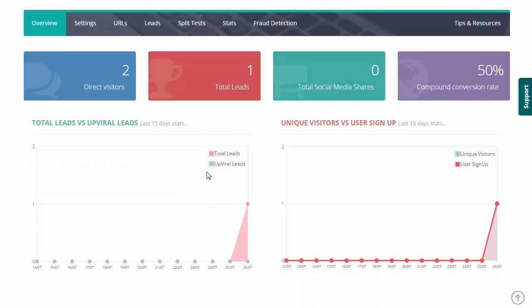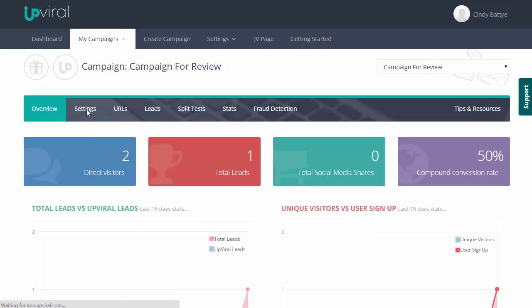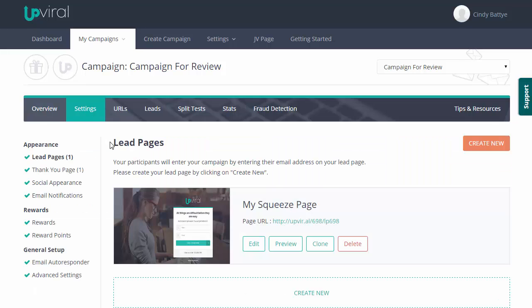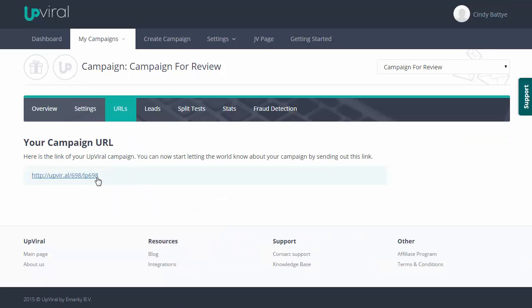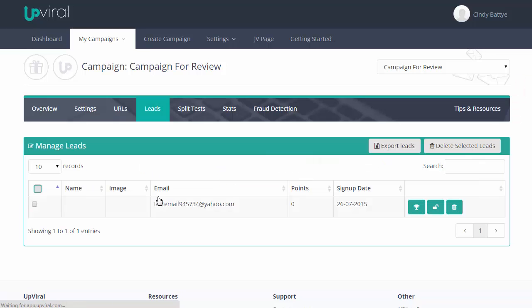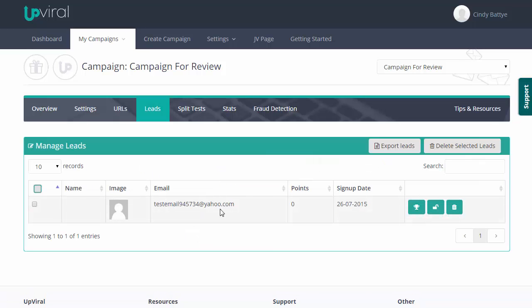Down here, we have some graphs of the different statistics, signups, visitors, things like that. If we go into the settings tab here, this is where we can customize anything about our campaign that we just created. If we go to URLs, that's going to give us the URL to our individual campaign. If we go to leads, we can see all the different people who have opted in. So we can see that I'm listed here with the test email that I just entered. We can always export these leads and then import them into our autoresponder if we need to. We can see how many reward points they have, how many rewards they have unlocked, or we can delete this lead.